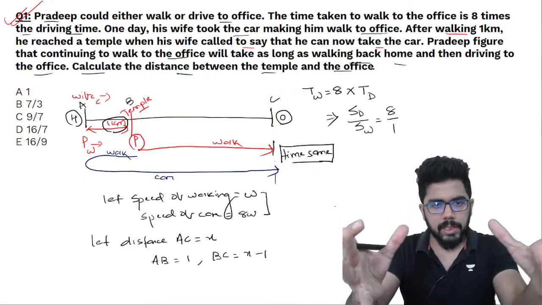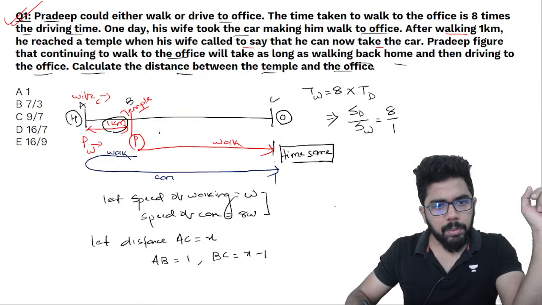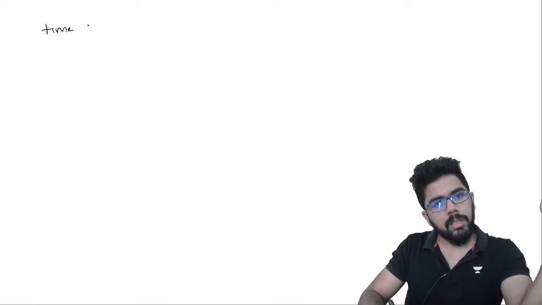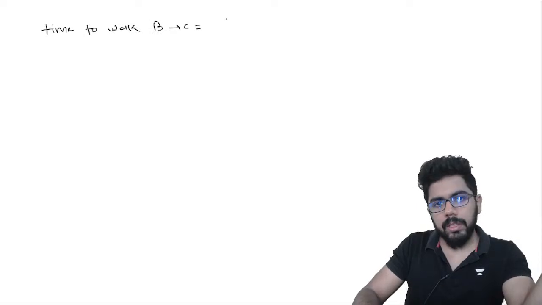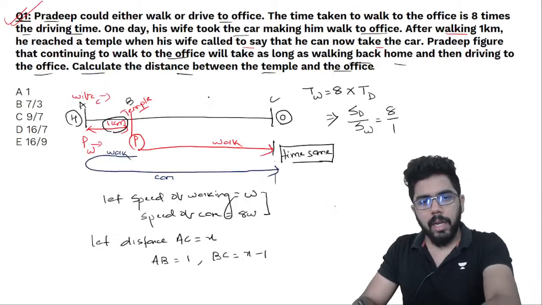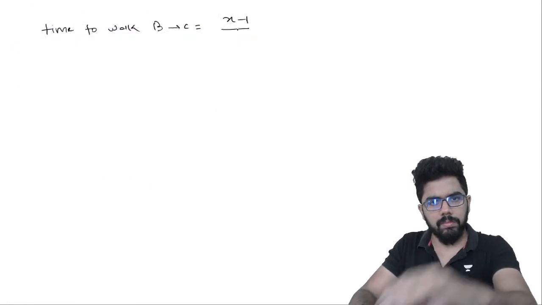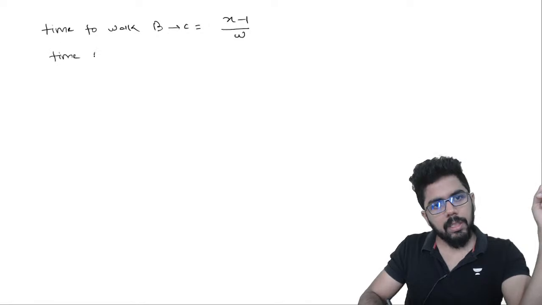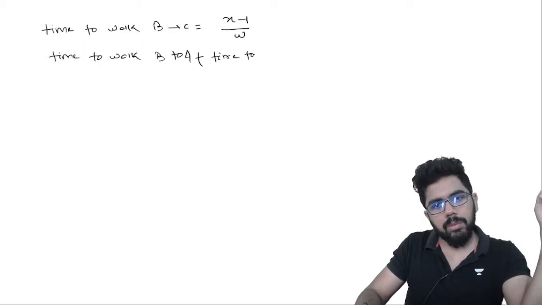Now we know time is same. तो पहले देखते हैं, प्रदीप अगर पॉइंट B से पॉइंट C चल के जा रहा है, तो व्हाट इज द टाइम? टाइम टेकन टू वॉक फ्रॉम B to C. Distance is like X minus 1 kilometer and walking speed is W. And that is same as time to walk from B to A plus time to drive from A to C.